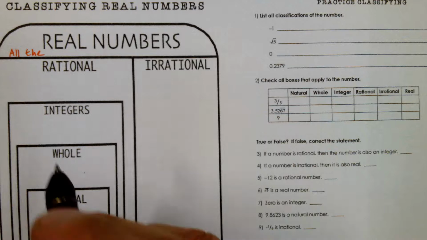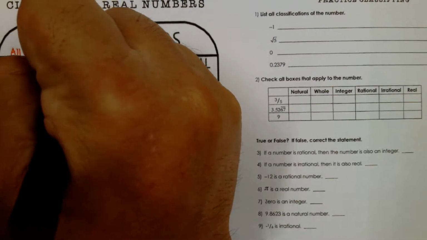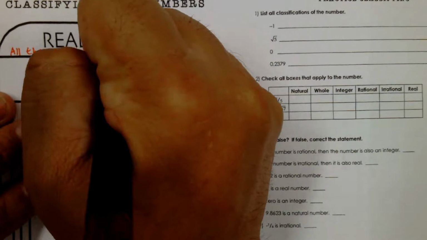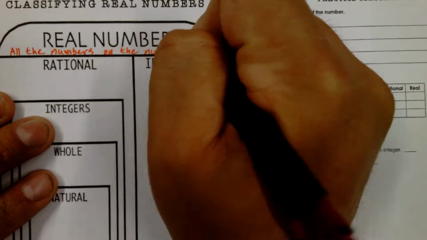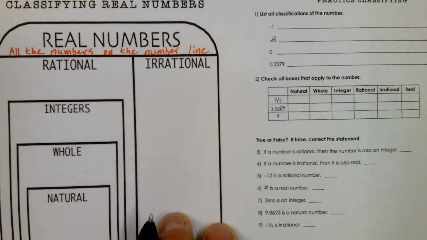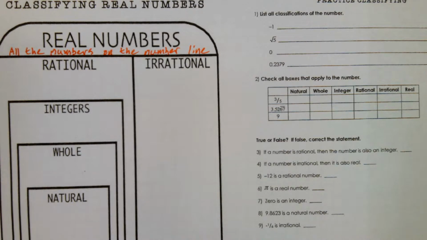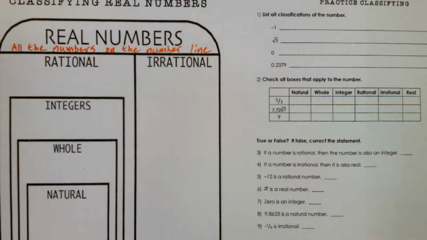Okay, so real numbers are all the numbers on the number line. Any number you can imagine or think of, or even ones that you've never thought of, it has a home on the number line somewhere. Okay? So that's the general idea. Every number down here is a real number.